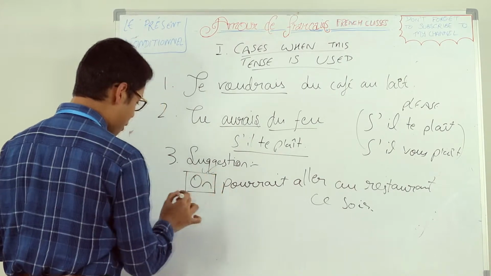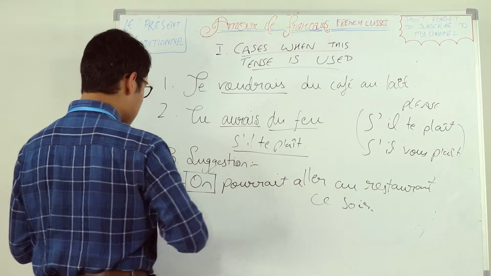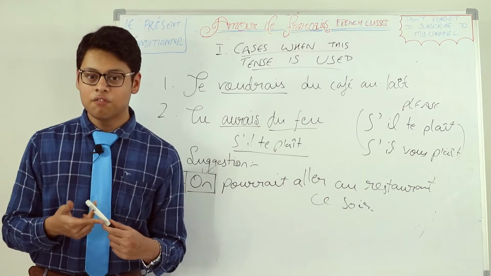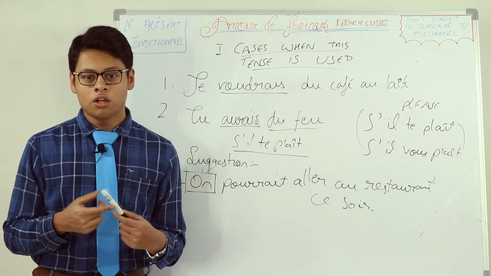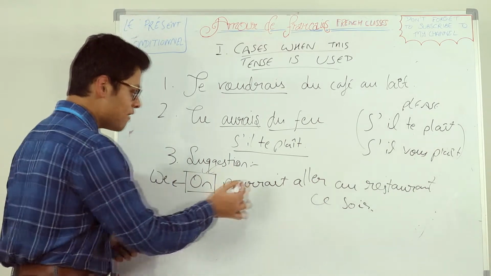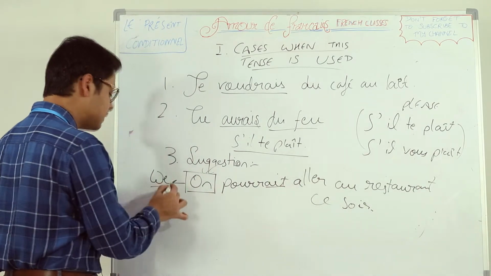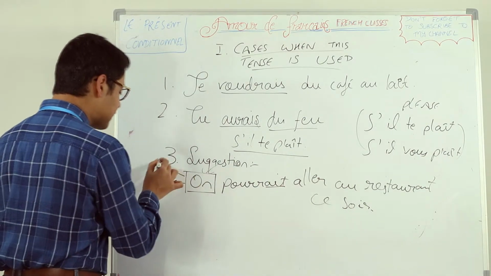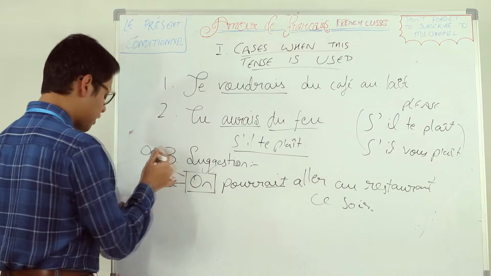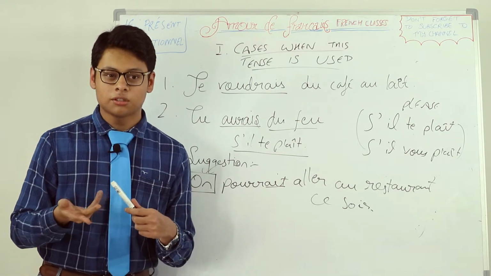It's on, O-N. On means we, but while conjugating any verb, it is treated just like third person singular, which is il or elle. That's why we have the ait ending instead of ions, though it means we. In some cases, on means one also, like there are some sentences where we say one does like that.